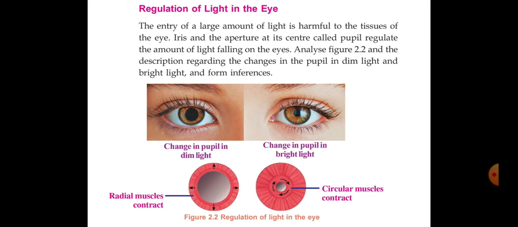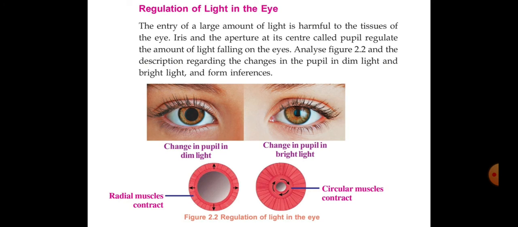Then you have to tell me, first picture. Look, in dim light, what is happening to the pupil? Pupil size increasing or decreasing? Increasing, no? So for that, which muscle is contracting? Radial muscle. So there are two types of muscles on the pupil, but in dim light, which muscle contracts? Radial muscles contract. Because of the contraction of the radial muscles, the size of the pupil increases. That is the first point you have to study.